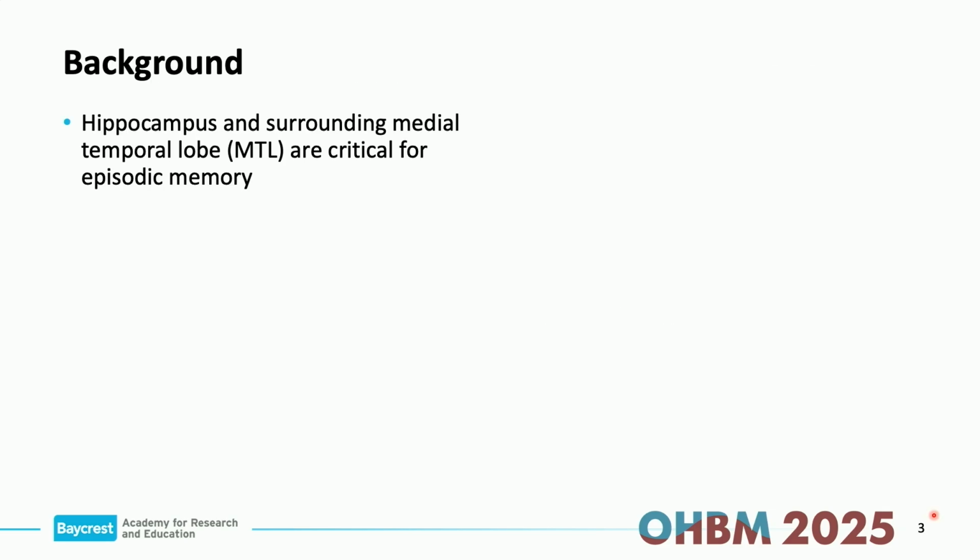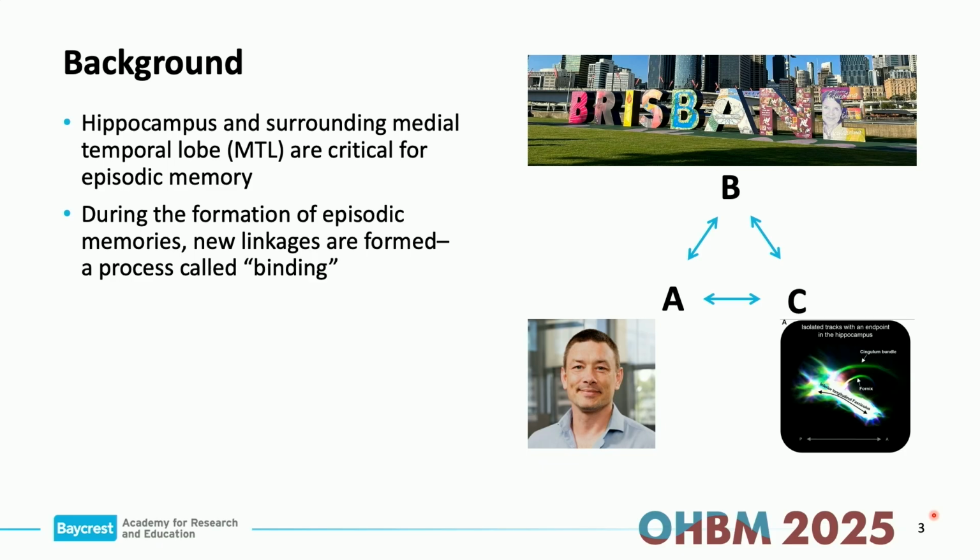For those of you who study memory, what I'm about to say is no surprise. The hippocampus and the surrounding medial temporal lobe are critical for episodic memory, but a lot is still unknown about the way in which these memory representations are organized in the medial temporal lobe itself. So first I'd like to introduce you to this idea of memory binding.